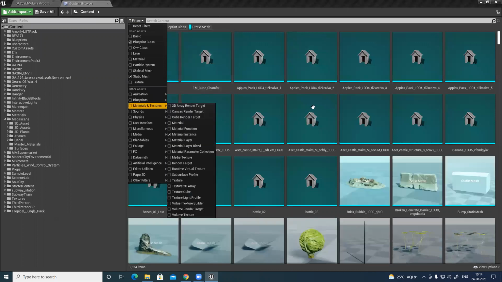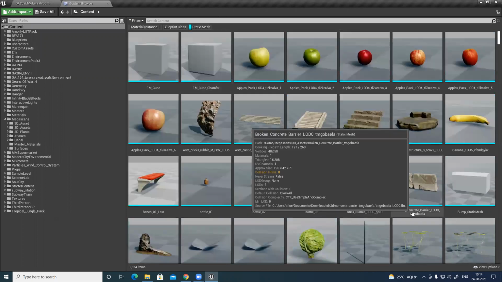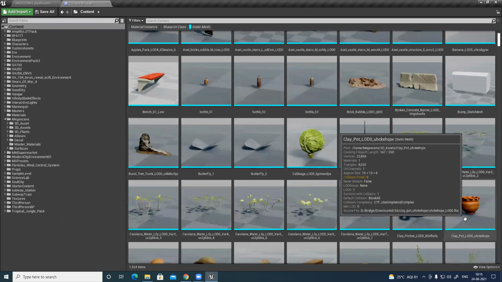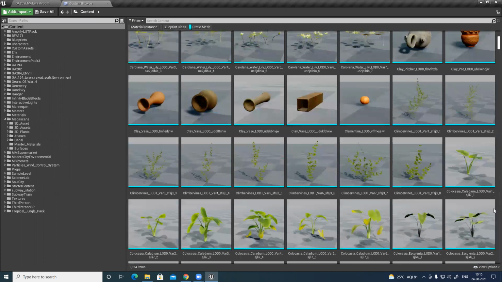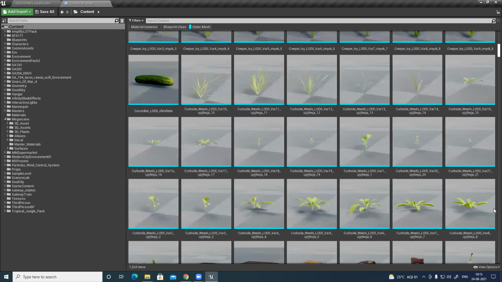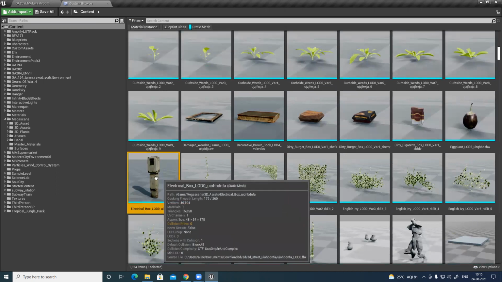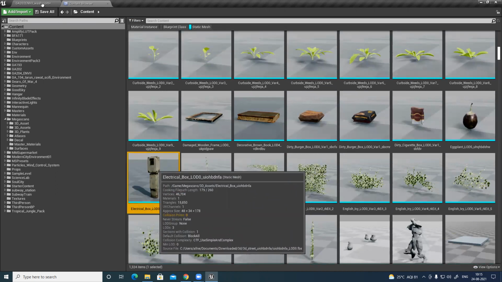Beautify the scene. Just checking some random stuff to populate my scene. This one looks kind of nice. It is something useful.